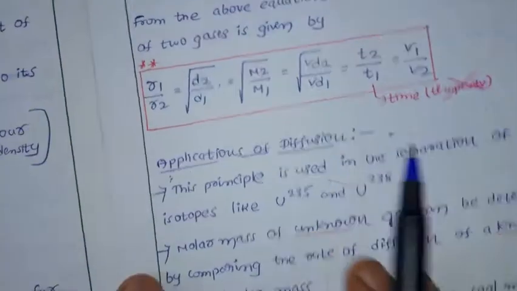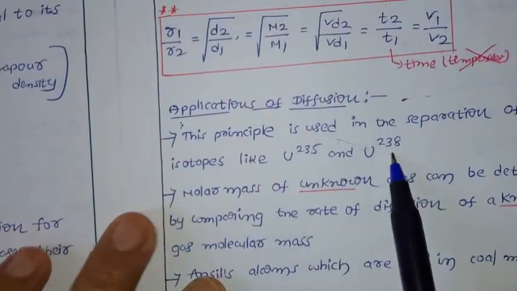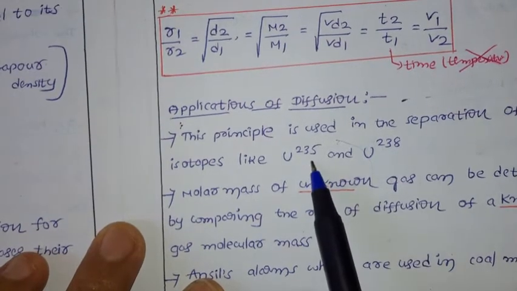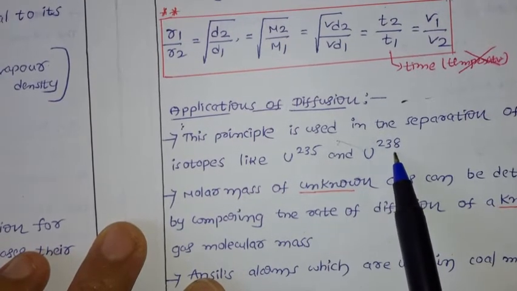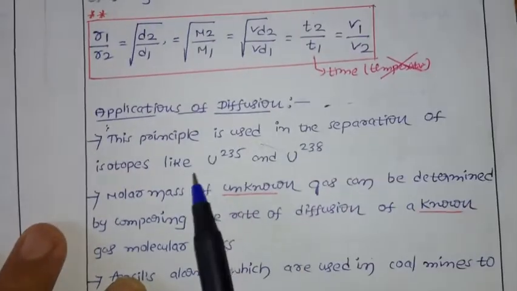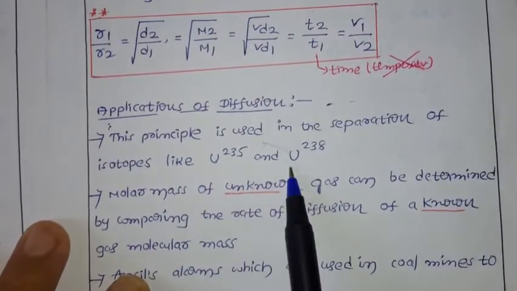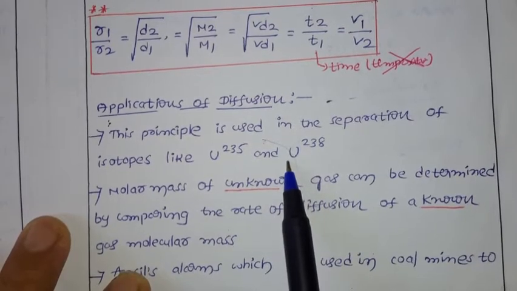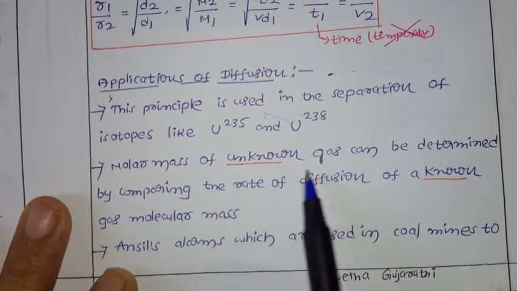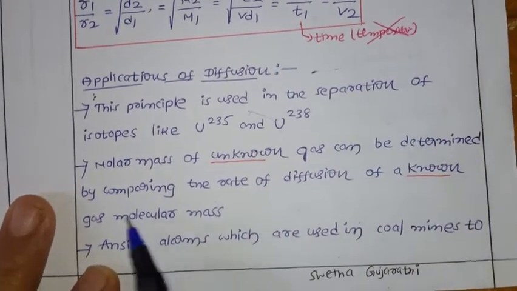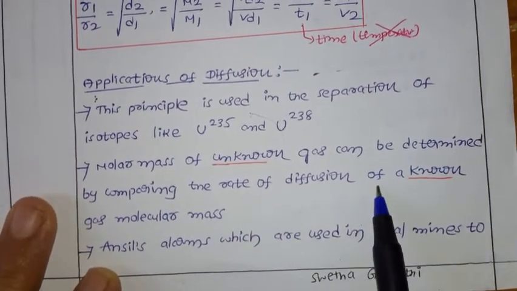Now let us see the applications we are discussing. In 235 and 238, who will run fast? Uranium-235, because its molar mass is less, so the rate of diffusion is more. In the case of 238, the molar mass is more, so the rate of diffusion is less. So you can separate both isotopes by using Graham's law of diffusion.